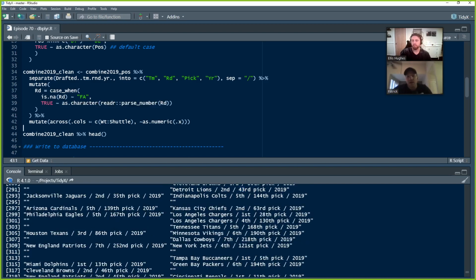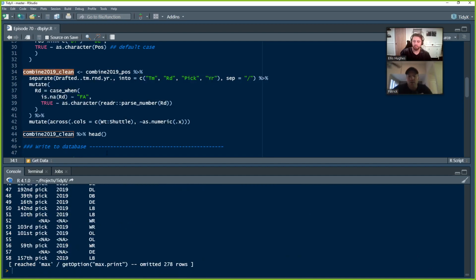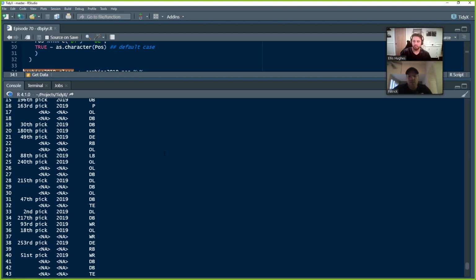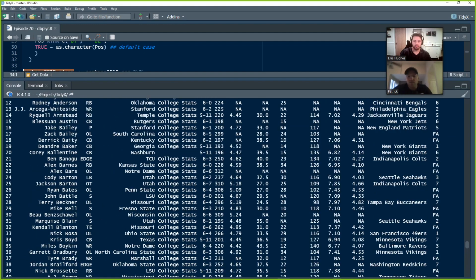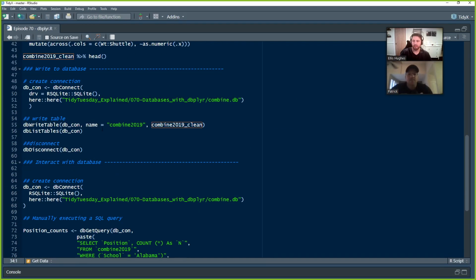And then for whatever reason, there's probably a good reason why, we might have explained it in TidyX 1, I can't remember, the data all comes in as a character. So we just want to take all of those columns between body weight and the short shuttle, and convert them into numeric. So now we have a nice data frame that we can conveniently load into a SQLite database.